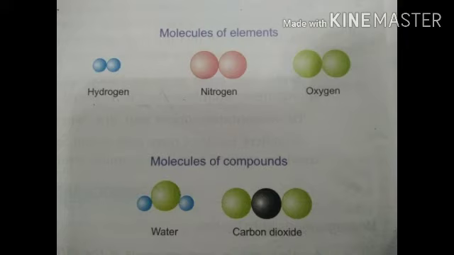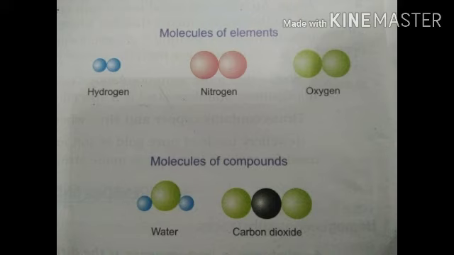Two or more atoms combine to give rise to a molecule. Molecules can exist independently. A molecule of an element is made up of atoms of only one kind. For example, two atoms of hydrogen combine to form a molecule of hydrogen. Two atoms of oxygen combine to give rise to a molecule of oxygen.